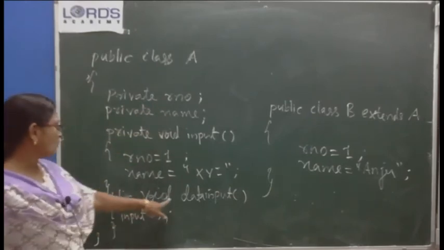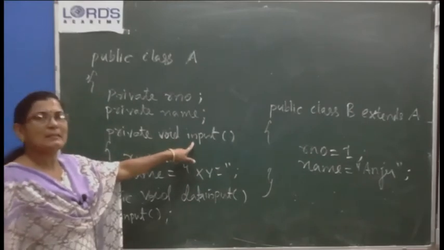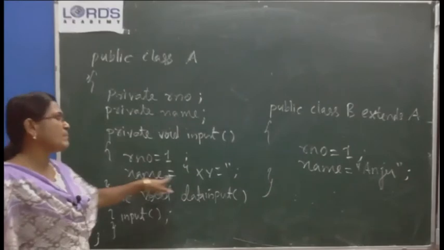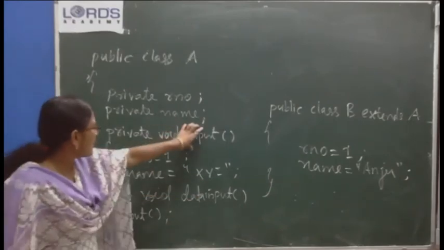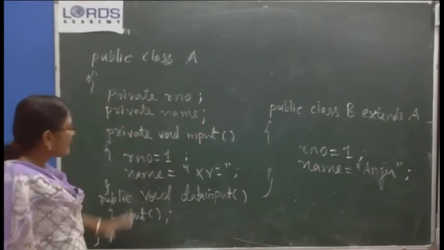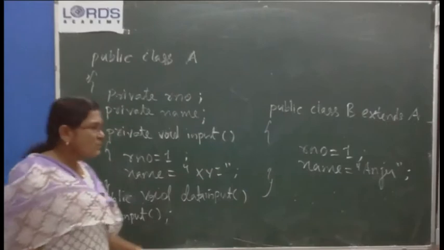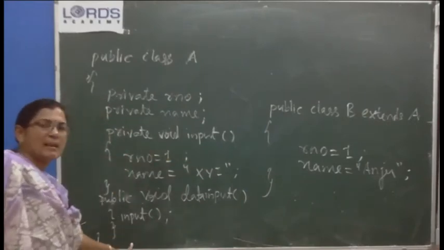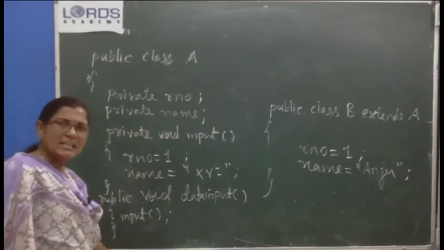Okay, public method. So in this public method, what I have done is, indirectly, through this public method, I am providing accessibility to the private method and the variable. In the public method, I called the private method. What is the private method? Input method. When I called the input method, roll number is assigned as 1, name is assigned as XYZ. So the input method is defined in class A. Data input is also defined in class A. So a private method can be called anywhere in the same class, and private data members also can be used anywhere in the same class.